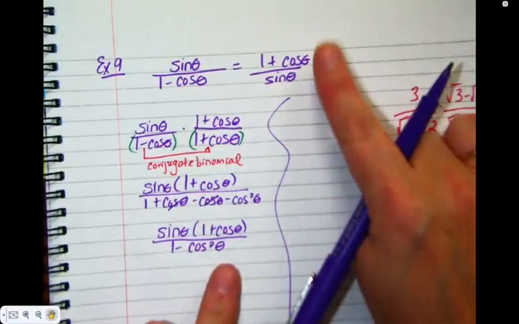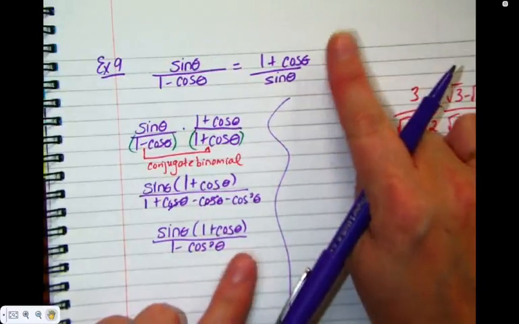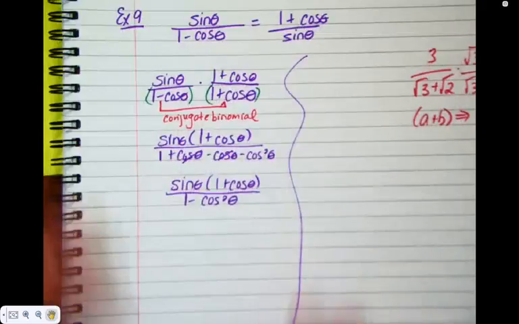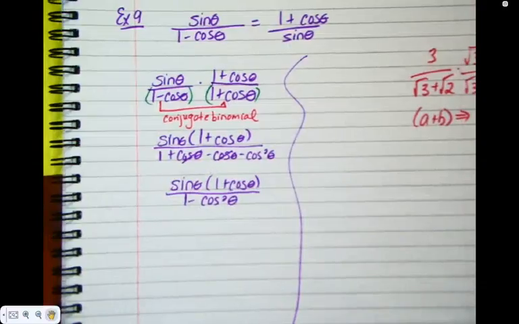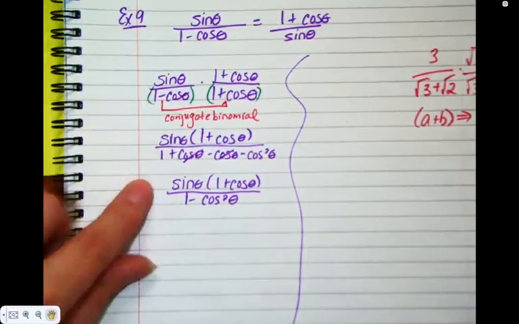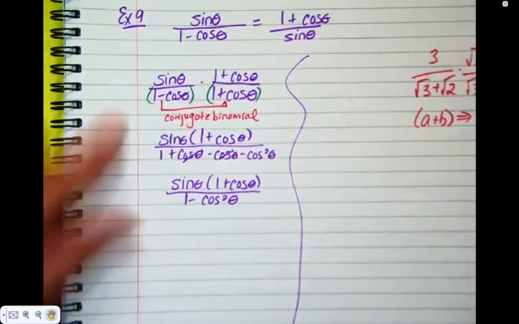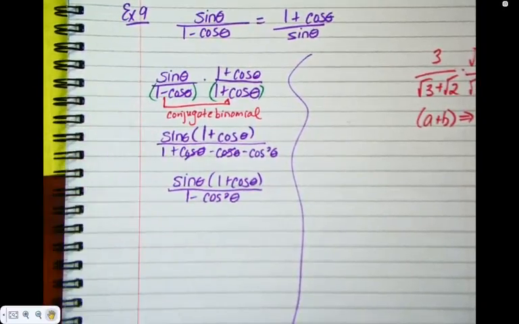So already when you peek, we've got something good going on here because we've got our 1 plus cos. Why did I not multiply out the top? Because one of our steps is to factor. Had I chosen to multiply this out, I would have turned right around and factored it. So you might want to make a note: when using the conjugate, don't multiply the other piece, the non-binomial piece. Again, you can. It just means you're going to turn around right away and factor, so there's no point in doing it.